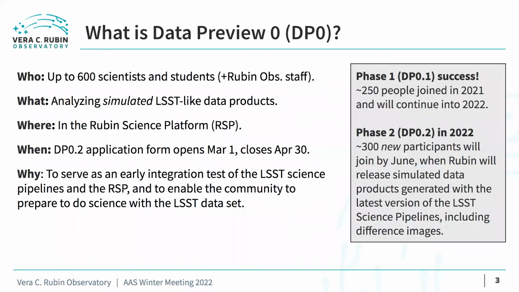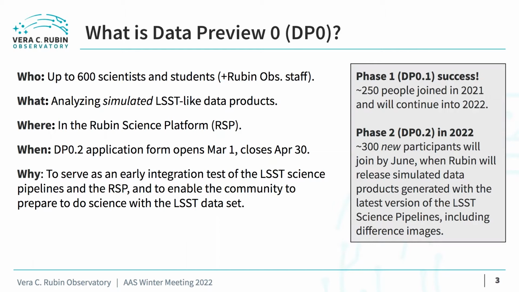Data Preview 0, or DP0, will involve up to 600 scientists and students analyzing simulated LSST-like data products in the Rubin Science Platform, the RSP. The purpose of DP0 is to help the community prepare for science with the LSST data and to help Rubin Observatory staff integrate and test their processing pipelines and data access and analysis tools.